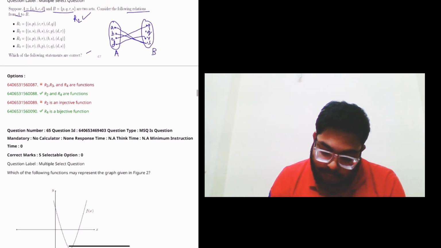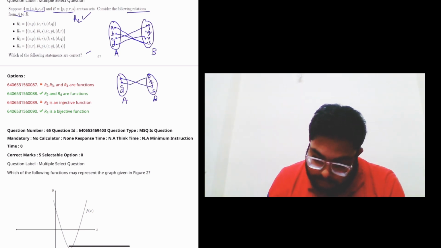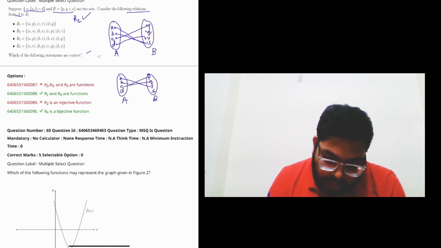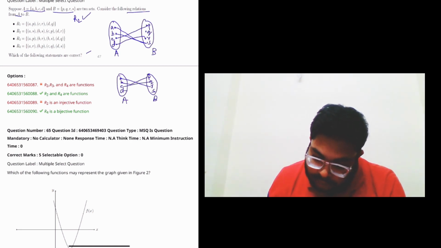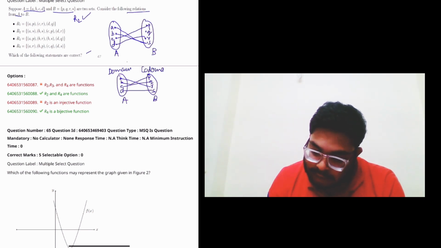Similarly, if I see R4, so this A, B, C, D, P, Q, R, S, A to R, B to P, and C to Q, and D to S. So this is actually called domain, and this is also called codomain and the range.